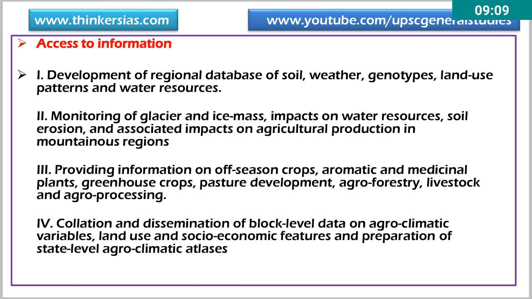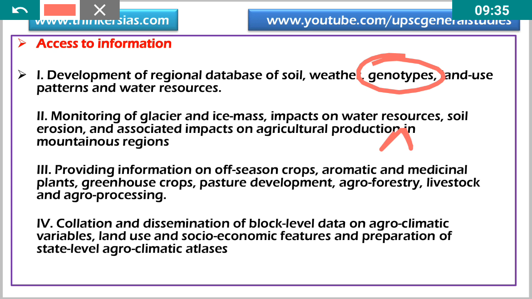So development of regional database related to soil. Okay, so every region must have the database related to the characteristics of the soil, weather, genotypes, that is the crop varieties, and the use pattern and water resources, so that we can devise strategies to ensure sustainable agriculture through various scientific methodologies. Okay, and second is monitoring of glaciers and ice mass, impact on water resources of these, and soil erosion, associated impact on agriculture production in mountain regions. The third is providing information on off-season crops, aromatic and medicinal plants, greenhouse crops, pasture development, and others.